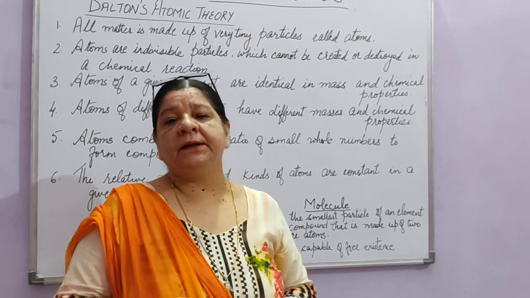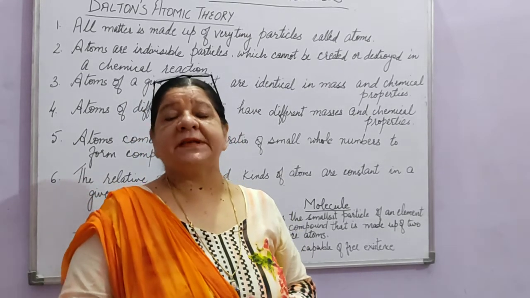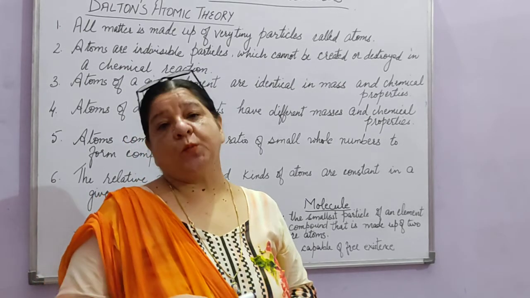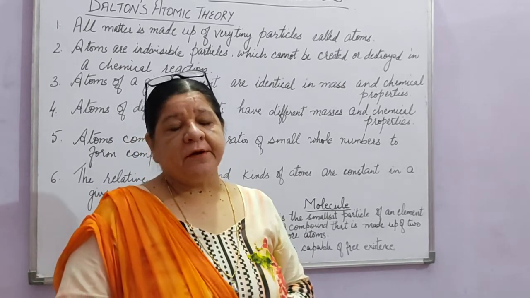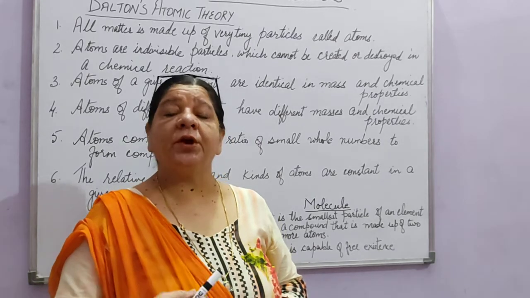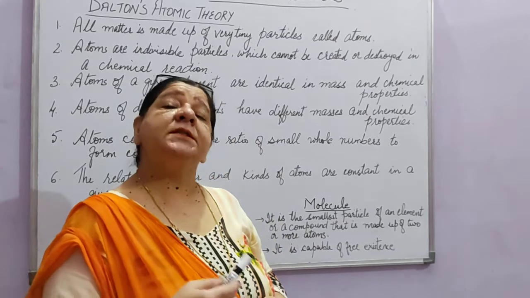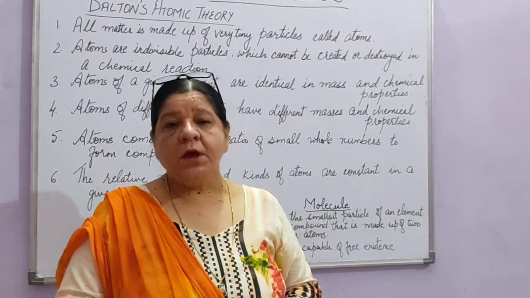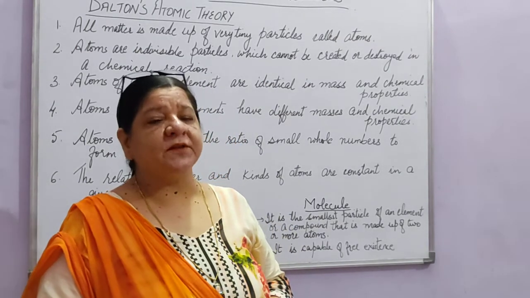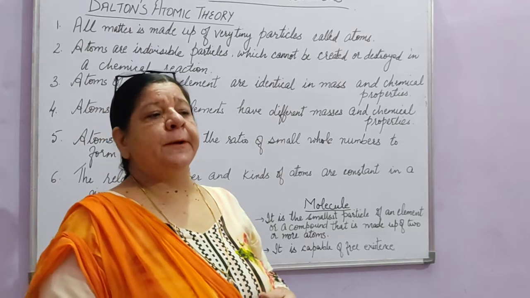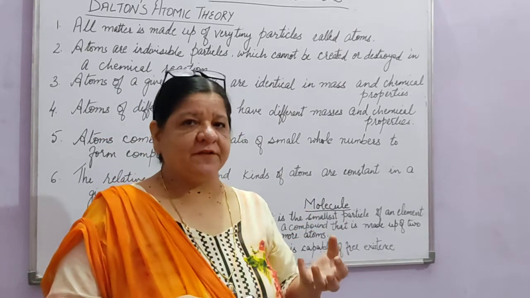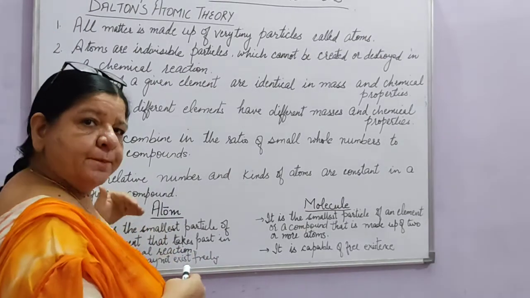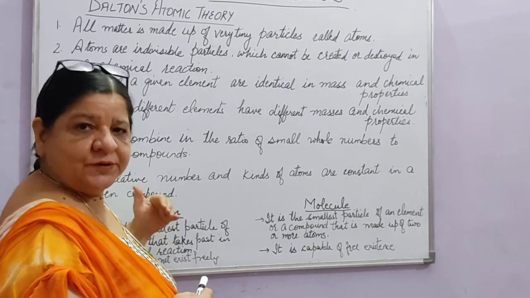Now another scientist called Dalton started working on this and gave a theory based on these two laws of chemical combination. The postulates, or the atomic theory, which he gave consisted of 6 points that we are going to discuss today.